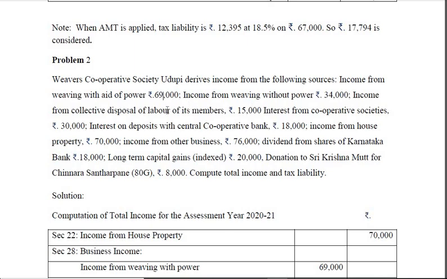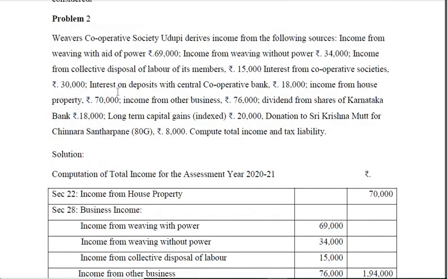Income from collective disposal of labor of its employees. This also comes under business income only, but then deduction is available. Interest from cooperative societies, 30,000. This comes under income from other sources. Deduction is available. Interest on deposits with Central Cooperative Bank, 18,000. Deduction is available. Income from house property, 70,000. So this comes under income from house property. Then income from other business, 76,000. This also comes under business income, but limited to 50,000 deduction.